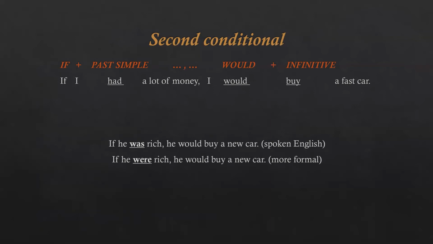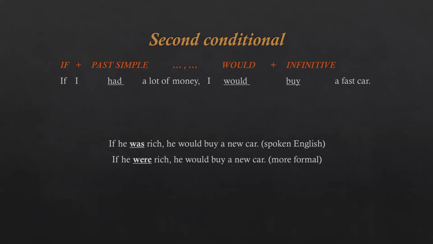We can use were instead of was with I and he, she, it. If we use was, as in the first sentence, if he was rich, he would buy a new car, we would use that more in spoken English. While when we write and when we want to be more formal, we would use were. If he were rich, or even if I were rich, I would buy a new car.